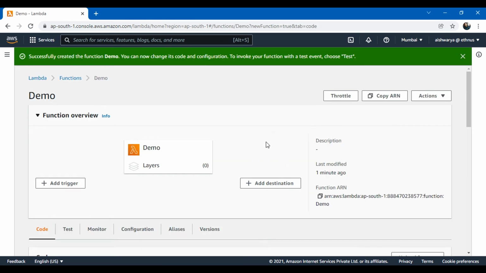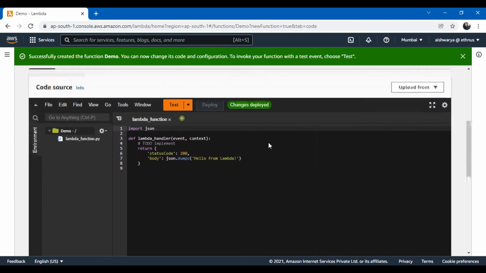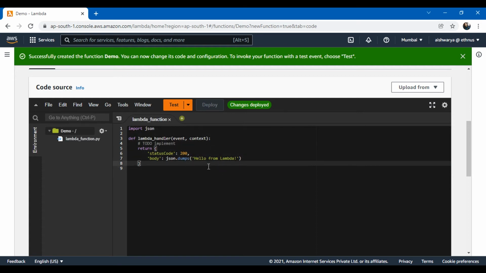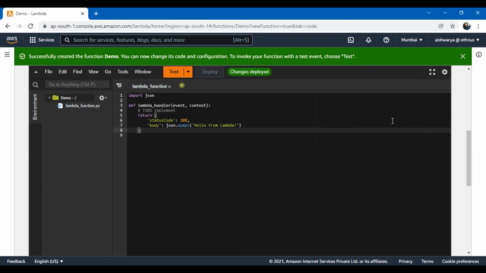So this is how the Lambda function console looks. Let me give you a brief walkthrough. This is the code editor where you can write your code. Right now I have this code by default, which, if I test it out, will say hello from Lambda. This is one option for writing the code for your Lambda function. Another option is to upload it. I can upload it as a zip file from my local system, or I can give an S3 URL in order to fetch the code from there. So this is the code editor, and these are the other two options for uploading the code.